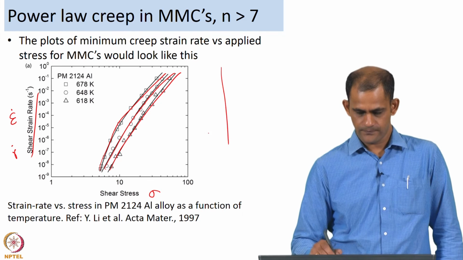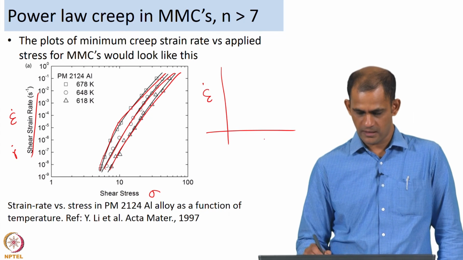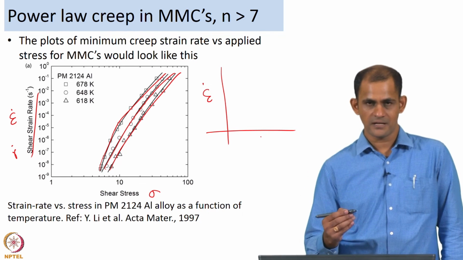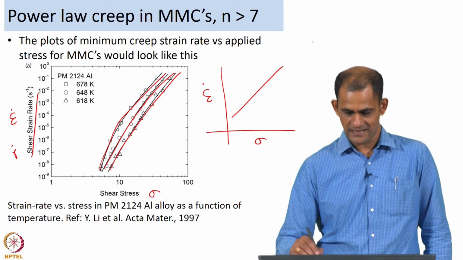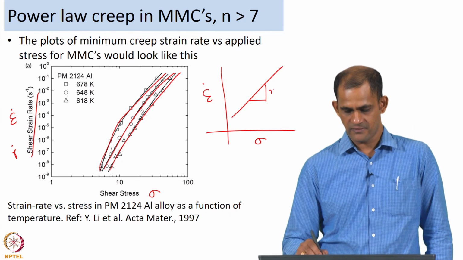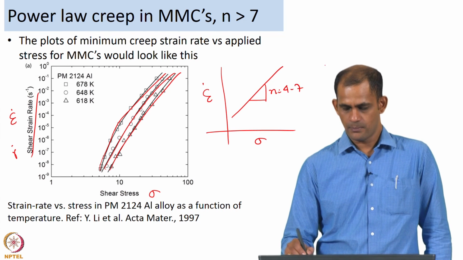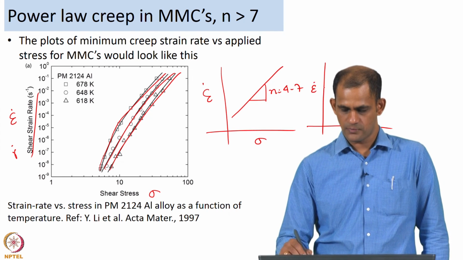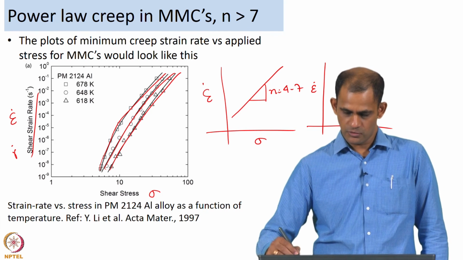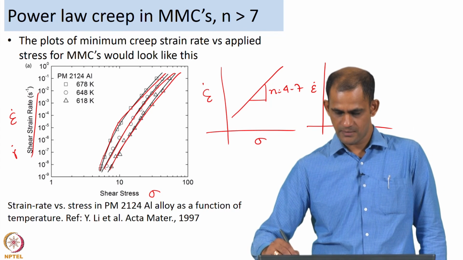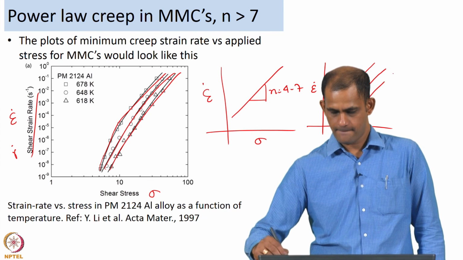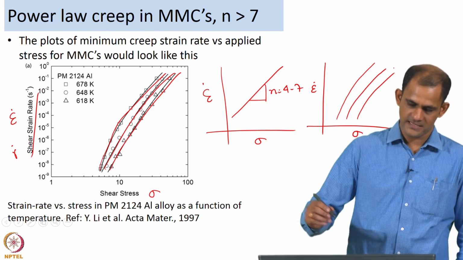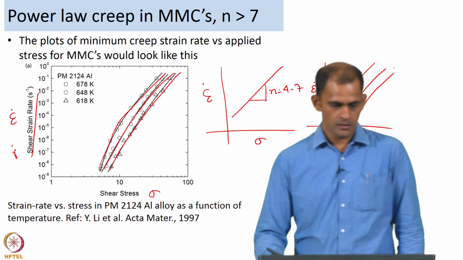For a material behaving in the power law creep regime, we typically expect a linear line with n in the range of 4 to 7, but for metal matrix composites during creep you may not see a straight line. You may see a certain amount of curvature in the plot.